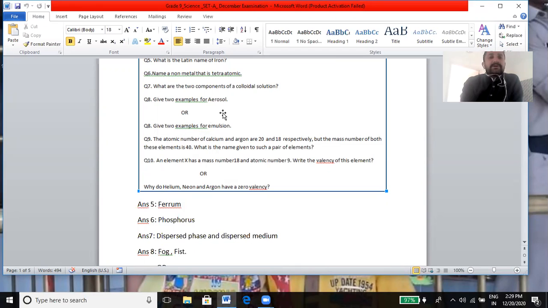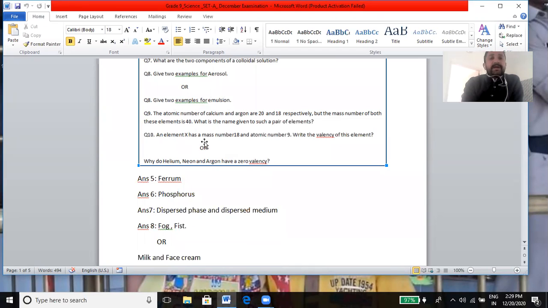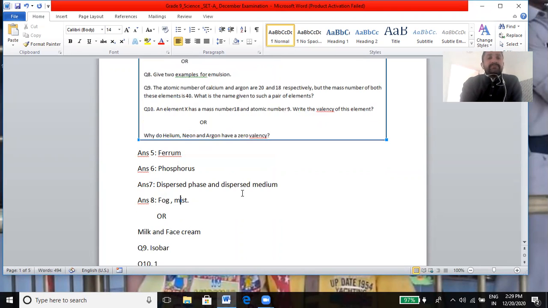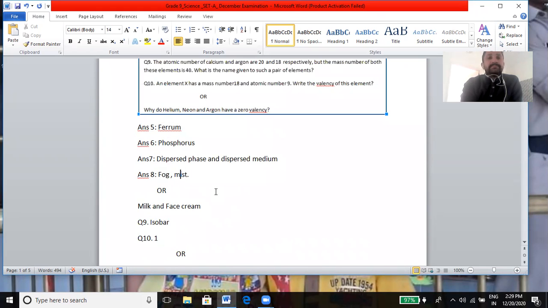Give two examples of aerosols. Dispersed phase and dispersed medium are the components of colloidal solution. Now the next one is, give two examples of aerosol, that is fog and mist. Next, give two examples of emulsion, that is milk and face cream.